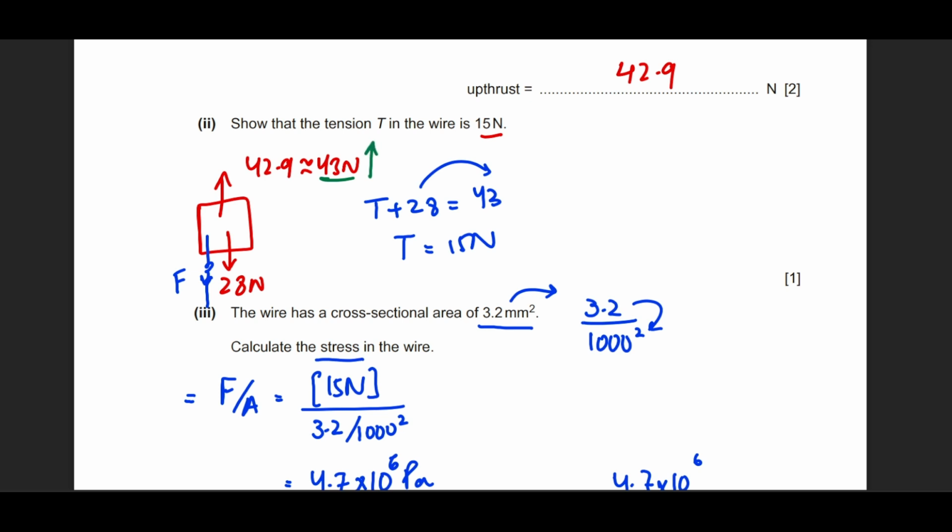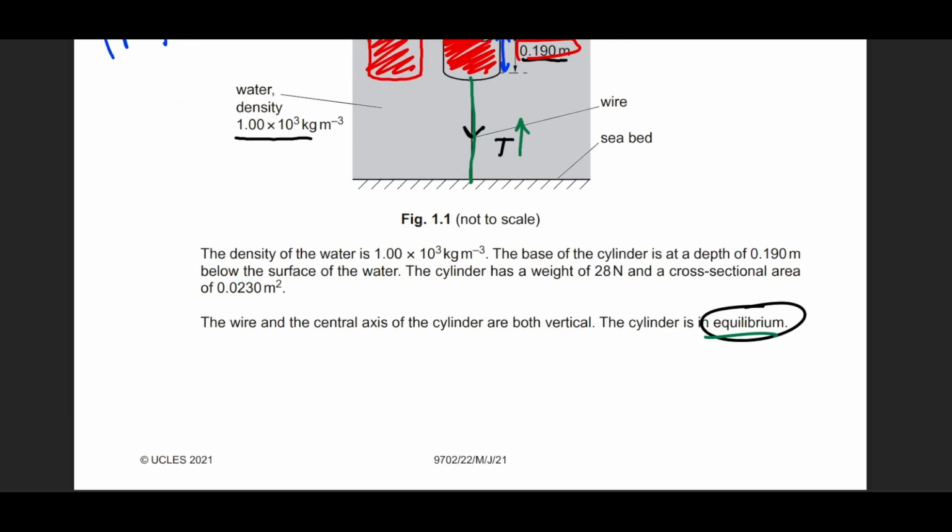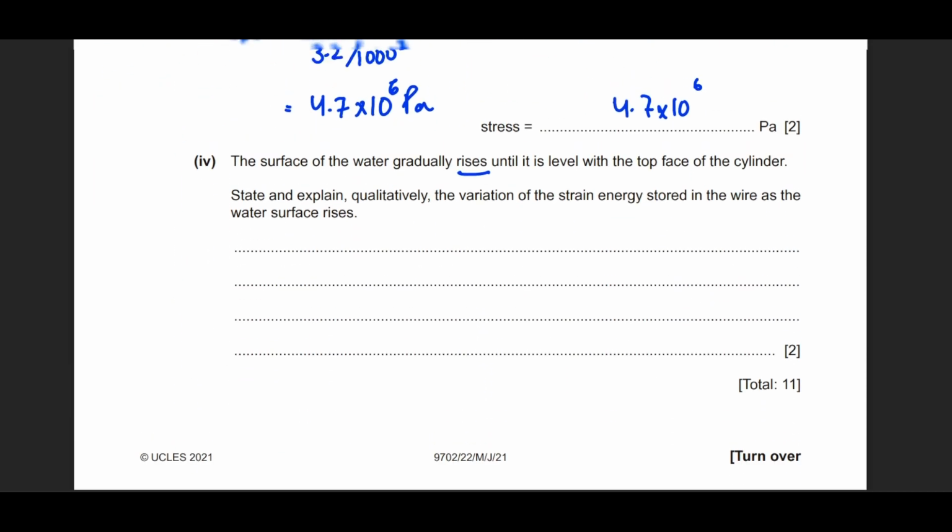If that is the case, then when you take 28 on the other side, because weight cannot change, right? It has a constant weight, it has a constant shape. When you keep on increasing the upthrust, even if you subtract 28 from it, your answer of tension is going to increase. The wire, the thread that is holding everything in place would have to make a larger effort to keep this in place so that it stays in equilibrium. So this is the basic theory of the question that he's going to discuss with you.